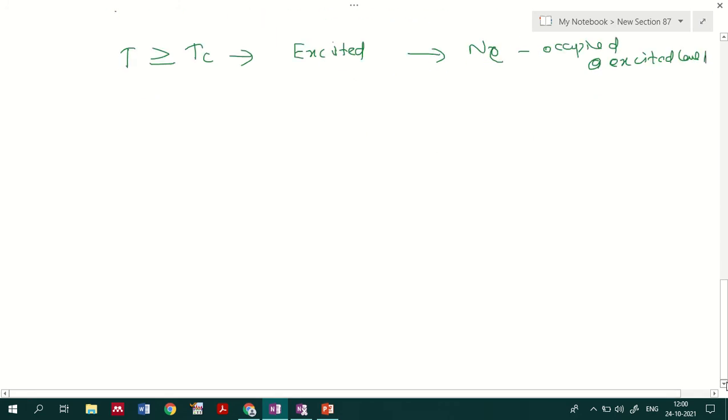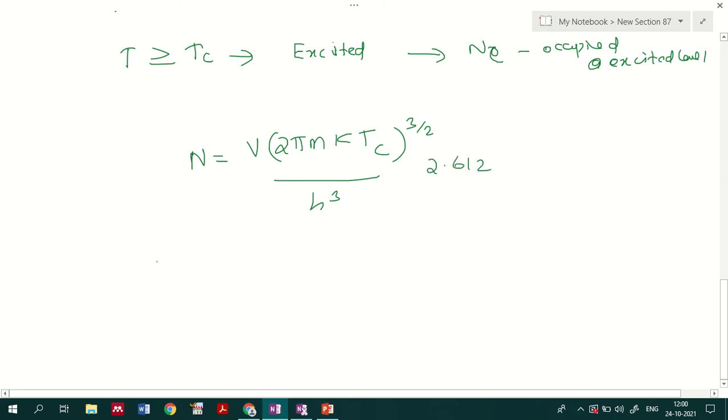Okay, now from the above representation, from the characteristic equation, one can also say that the number of particles will be equal to V into 2 pi m k Tc divided by h cube, 2.612. So by considering that characteristic temperature equation, this is the number of particles at the characteristic temperature.